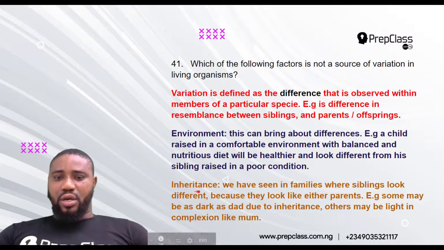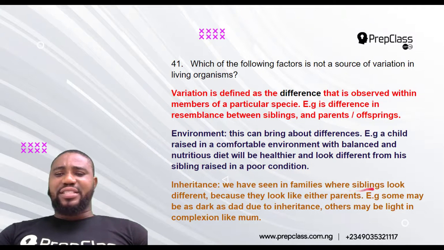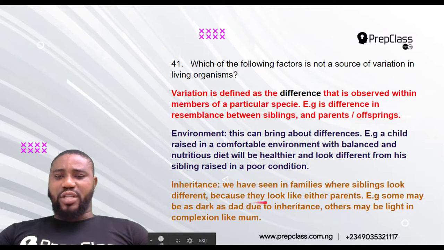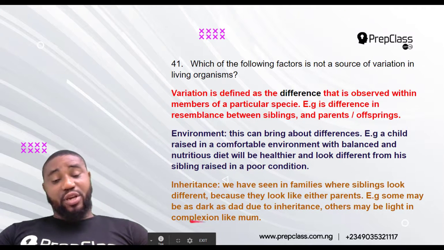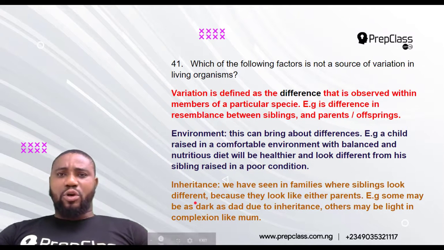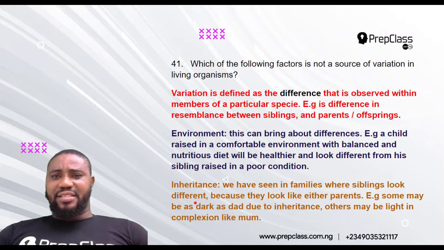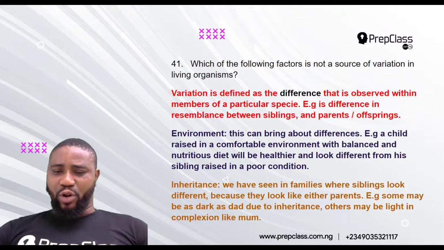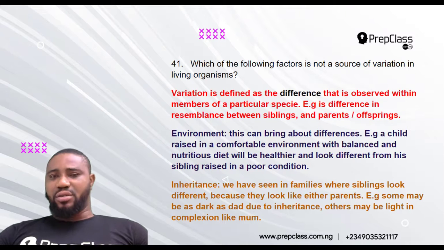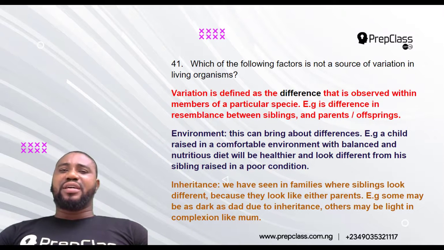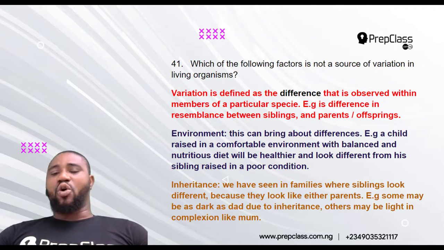Now, inheritance. We have seen in families where siblings look different because they look like either parent. For example, some may be as dark as dad due to inheritance, others may be as light as mom in complexion. Some siblings may look like their father, while others may look like their mother, and they will not look exactly alike or completely alike. That's to tell you that inheritance plays a role in what?